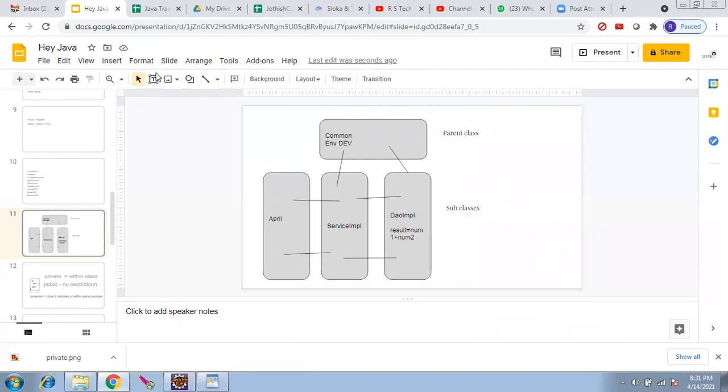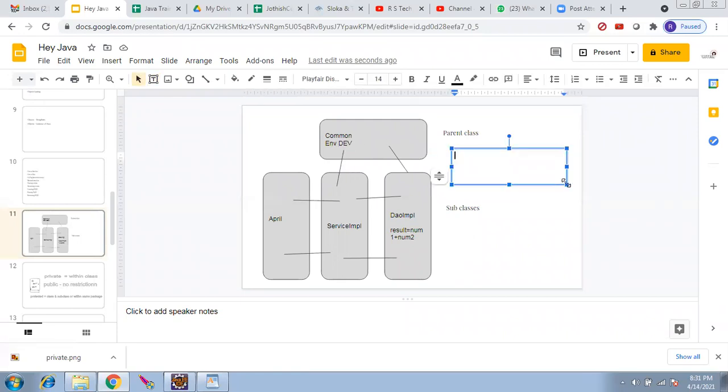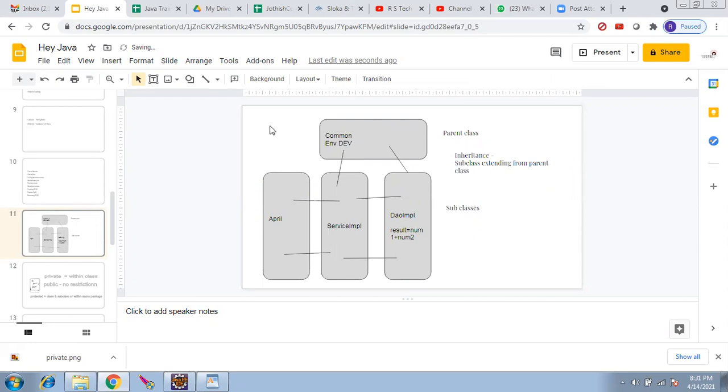And this concept is called inheritance. What is inheritance? A subclass extending from the parent class. That's all. Clear with this?